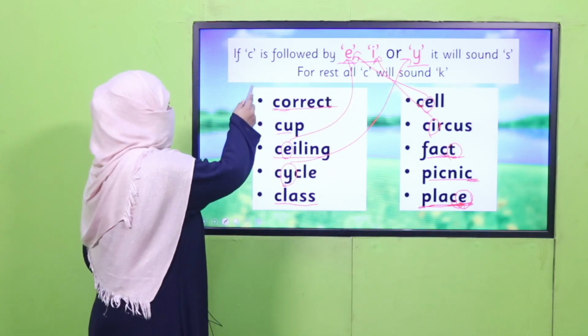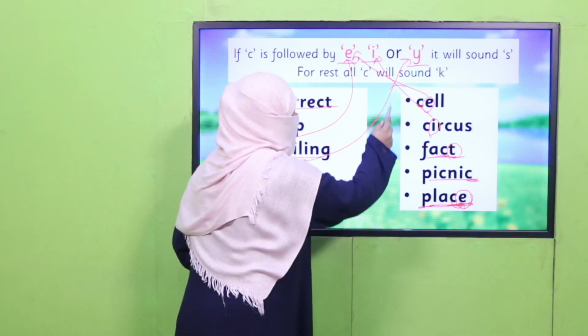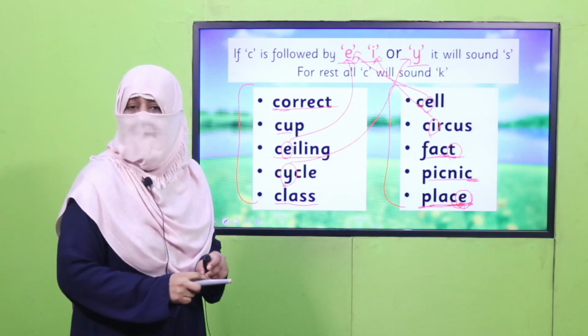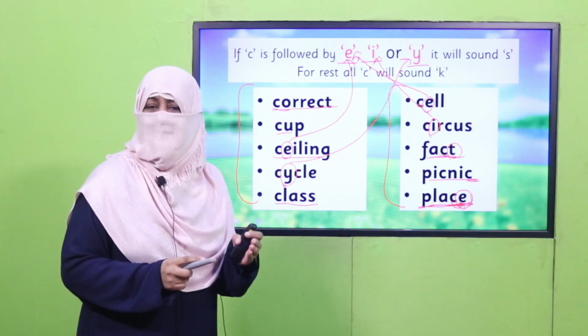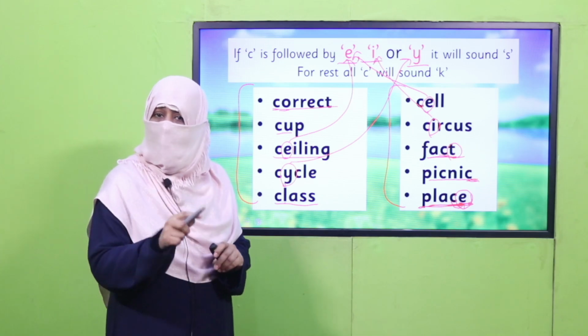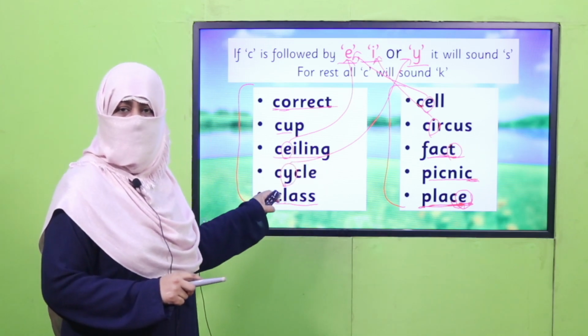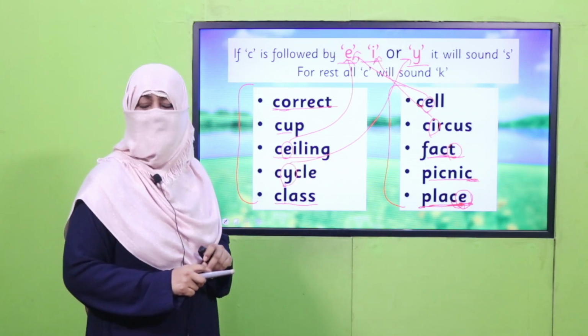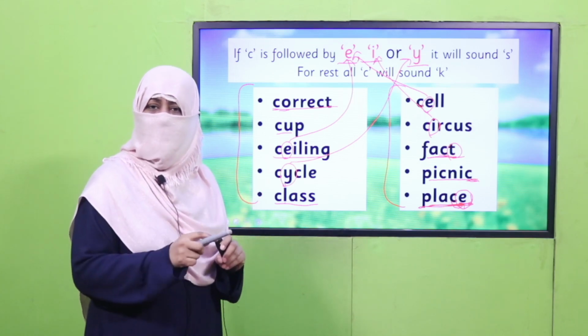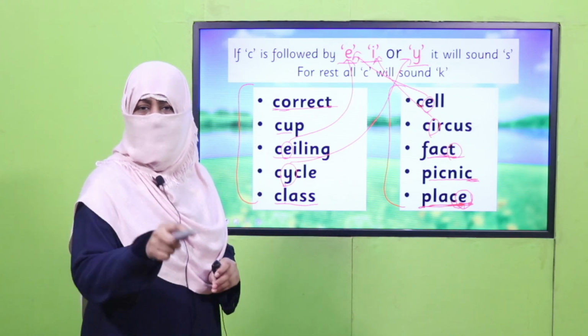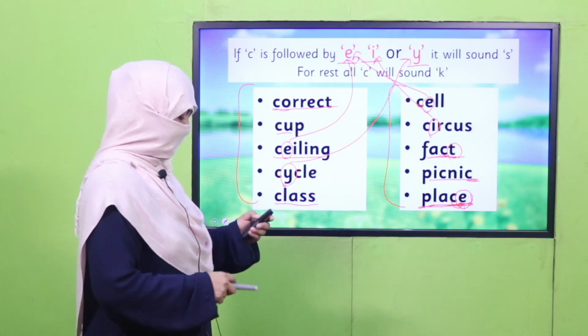So this is how we differentiate between soft and hard sound of C. And now you understand why sometimes C is K and sometimes it's S. All right. Now you may pause the video and you may practice all these words, because after this you'll have to do it practically. So practice these words, find out all these soft and hard sounds of C, and then we'll move further. Pause the video and practice these words.